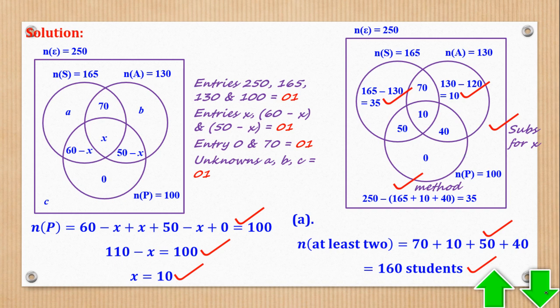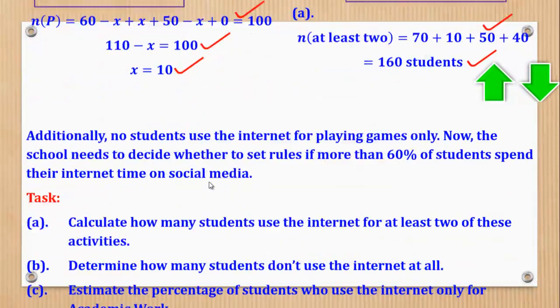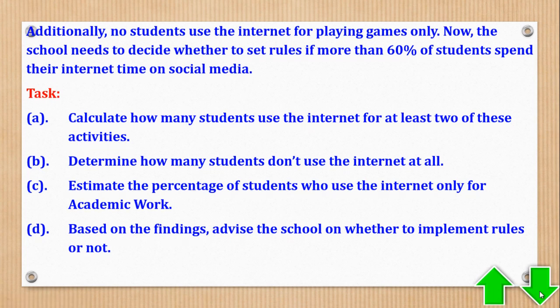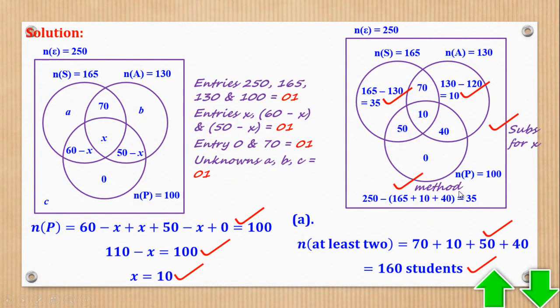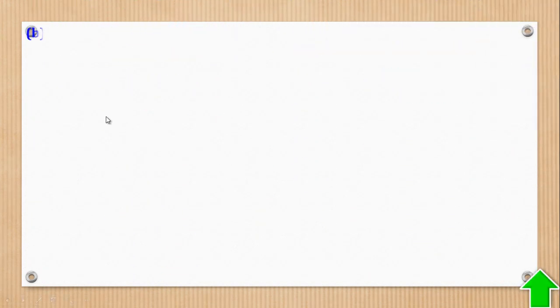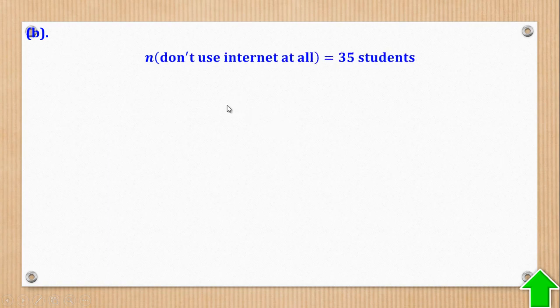Then task B says, determine how many students don't use the internet at all. So these are the number of students who don't use the internet at all. So it's supposed to be 2 scores. So I'm giving 1 score for this. Then the second one will now be for stating. So when you come here and state, that's when you get the second score.